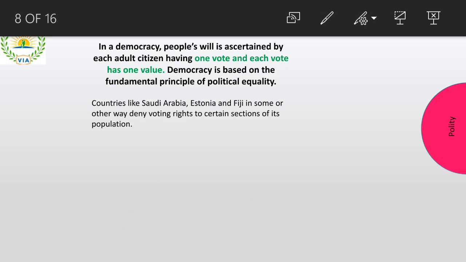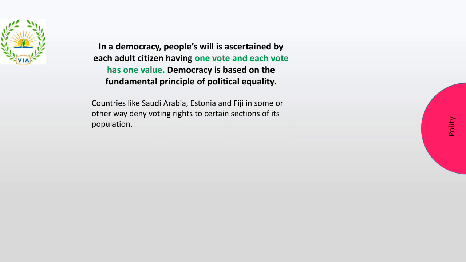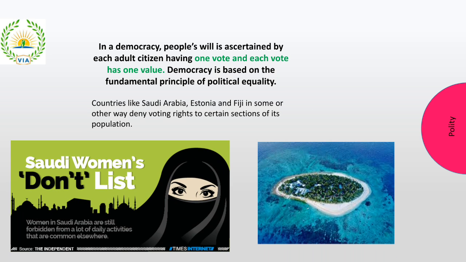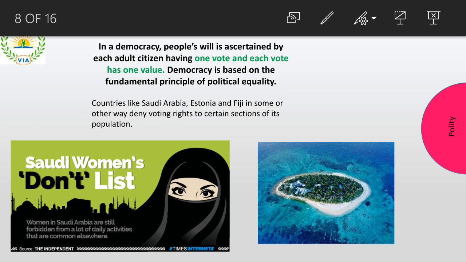So next thing. I want you to understand here, important, again, I'll give you examples of different countries. So here you see Saudi Arabia. In Saudi Arabia, what happens is, women are not allowed to vote. No voting rights at all.